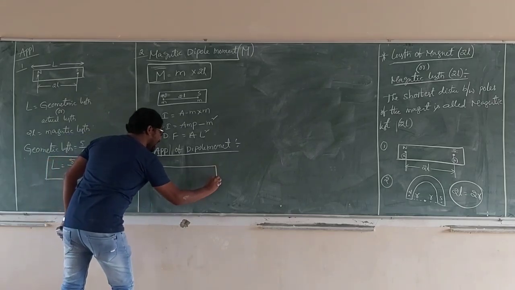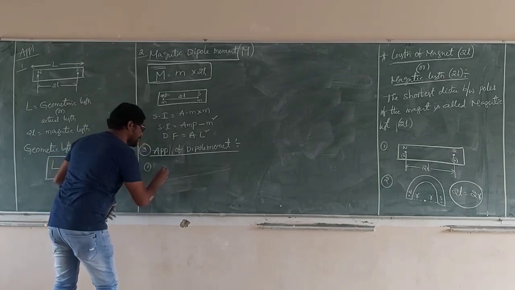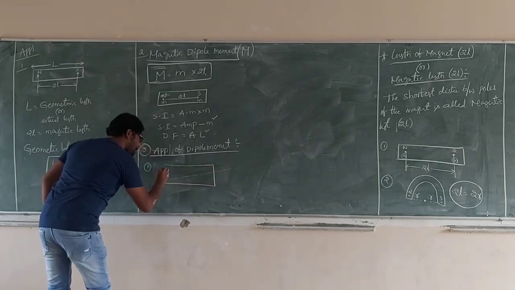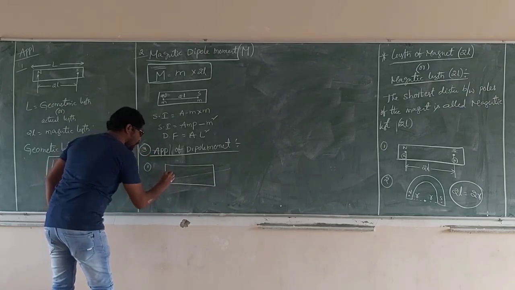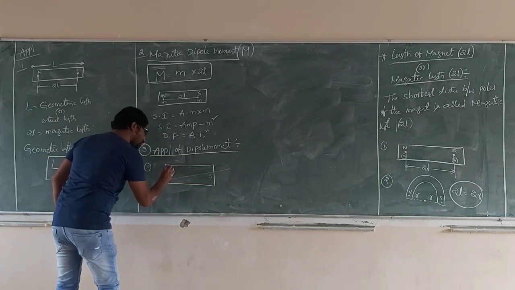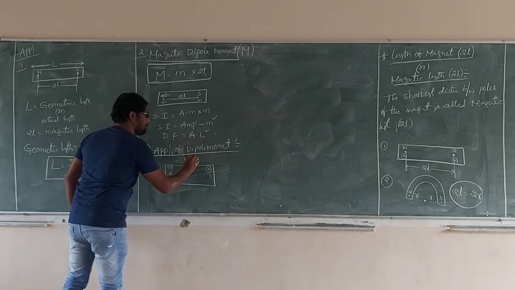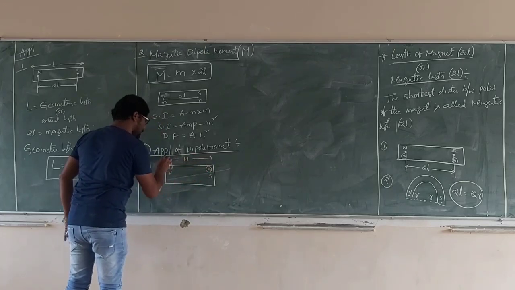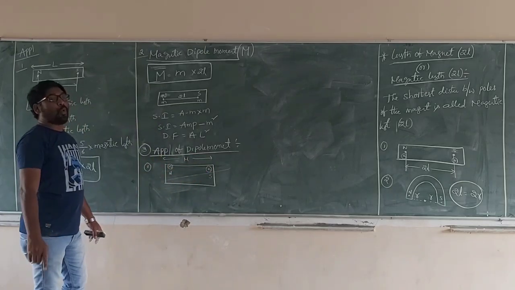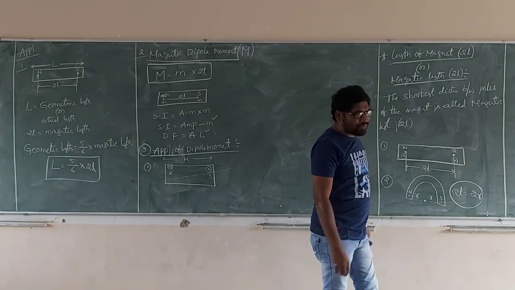Suppose this is a bar magnet with North Pole, South Pole, pole strength m, magnetic moment capital M. What is the direction of magnetic moment of the bar magnet?